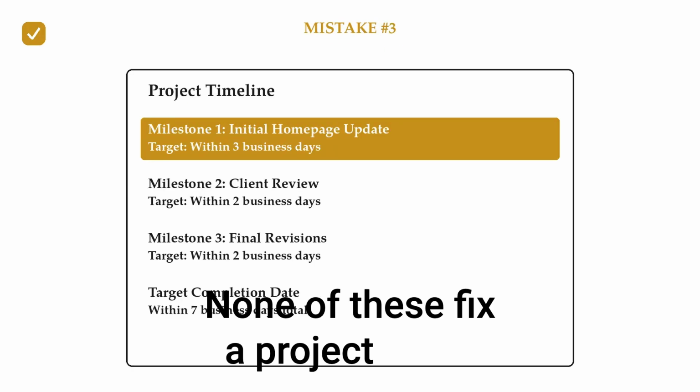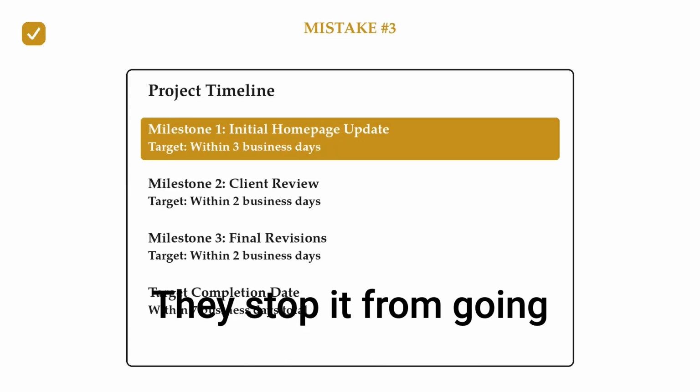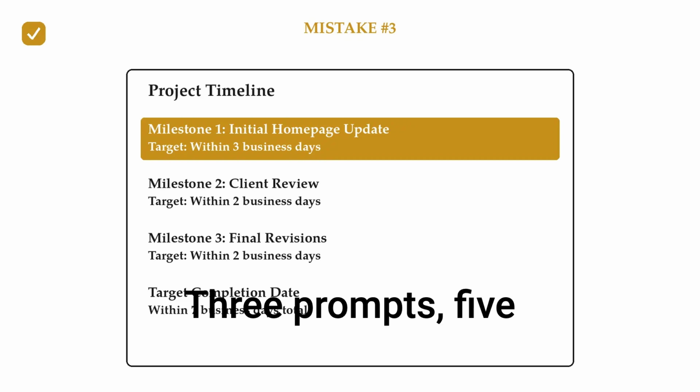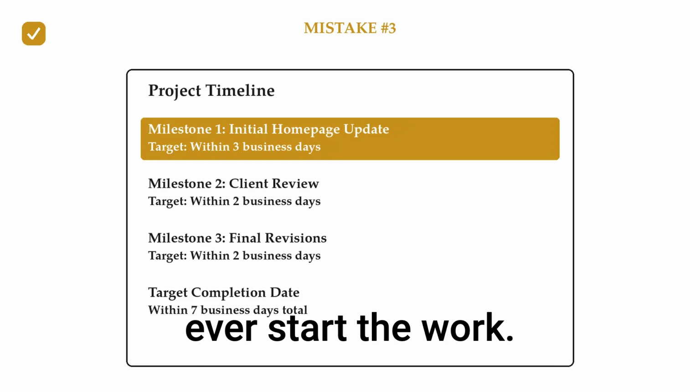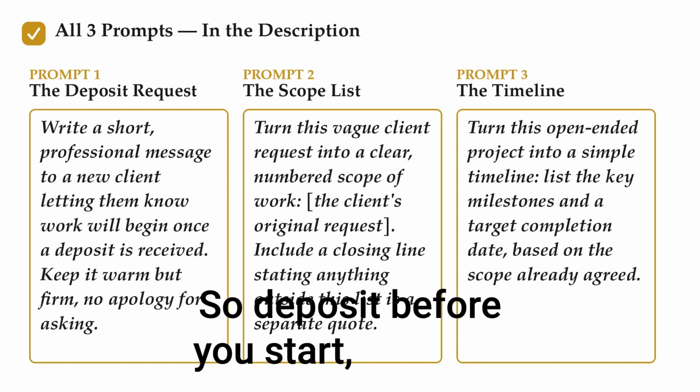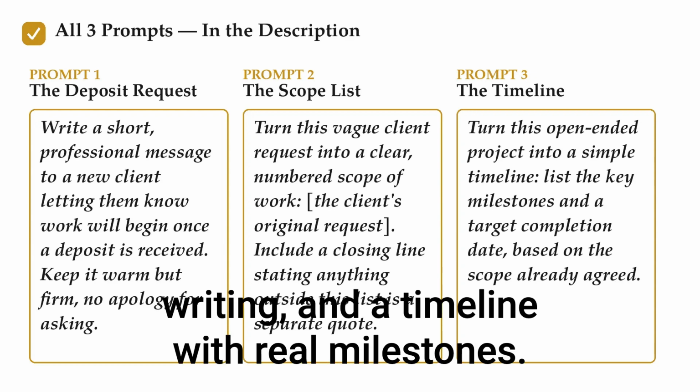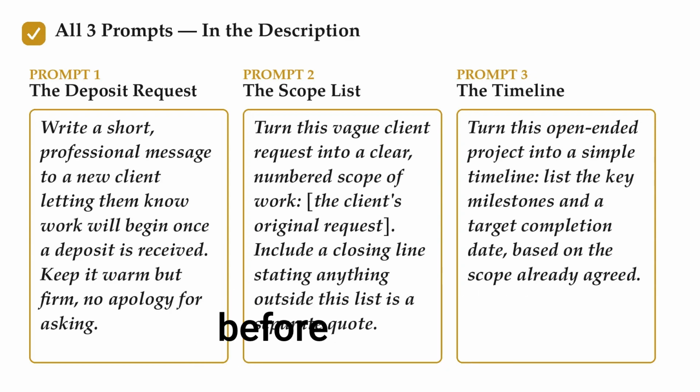None of these fix a project that's already gone wrong. They stop it from going wrong in the first place. 3 prompts, 5 minutes before you ever start the work. So, deposit before you start, scope in writing, and a timeline with real milestones. 3 prompts and you're covered before day one.